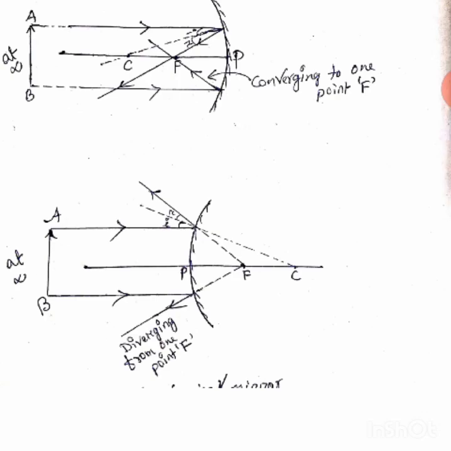So similarly here also we can say that this dotted line is perpendicular to the spherical mirror. Clear? Now this perpendicular we can say is a normal. Let me write n here. This is the normal. Now this is the incident ray.